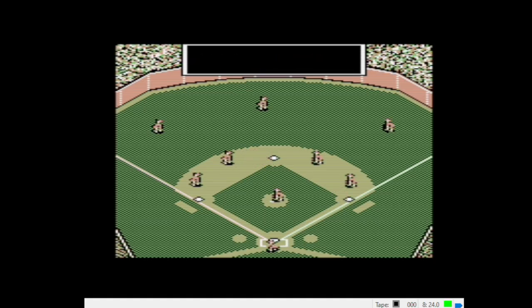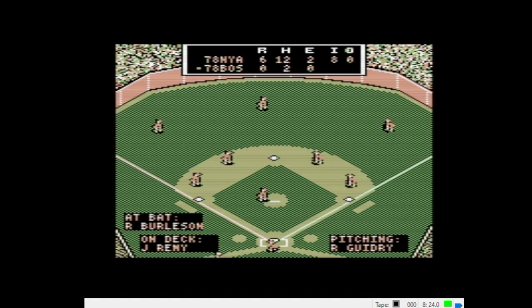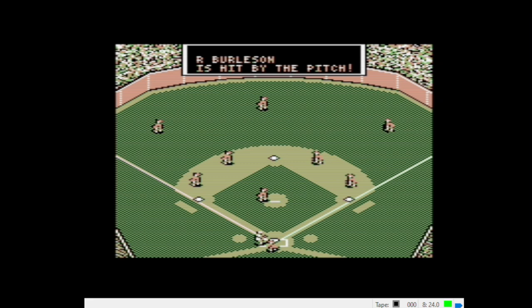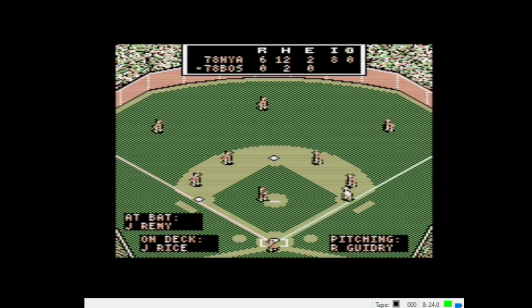So, no round tripper for Dent in this game thus far. Guidry's still on the hill, twirling a 2-hit shutout. Bottom of 8, and top of the lineup coming up for Boston. Here's Burleson. 2-1 change. Look out. It hit him. He will take his base. And Boston gets their leadoff man aboard.